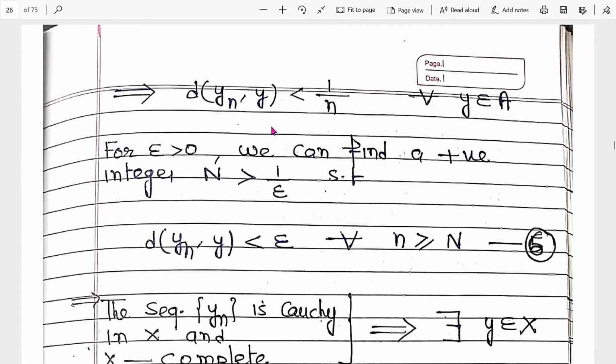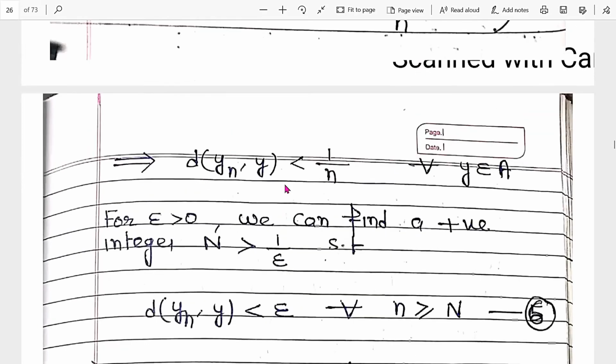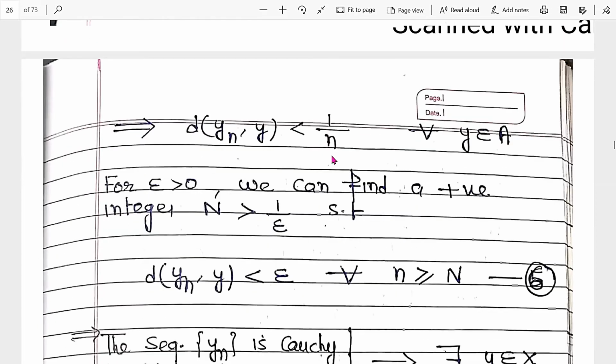Now from this, what do we conclude? Here we know that this sequence is convergent, and if it is convergent, then it is Cauchy.